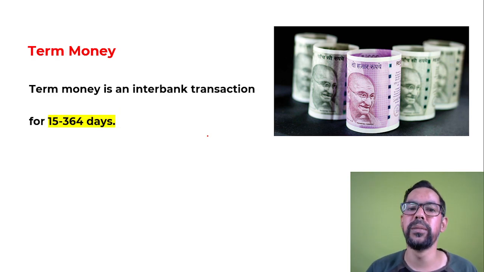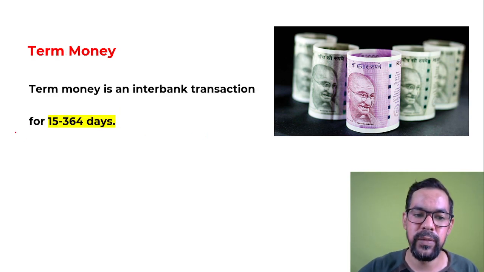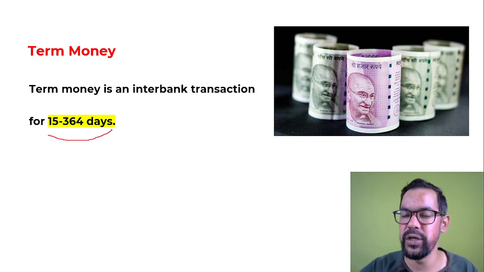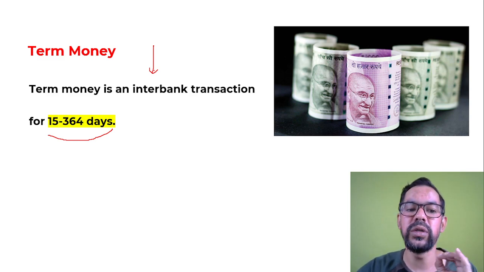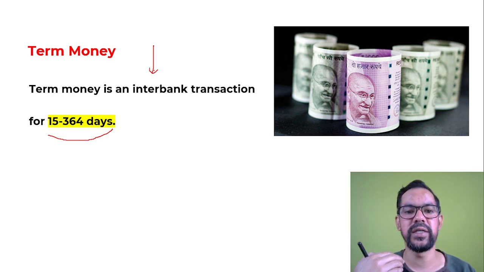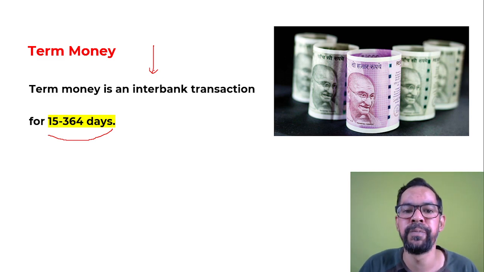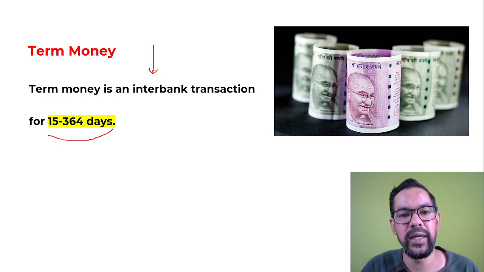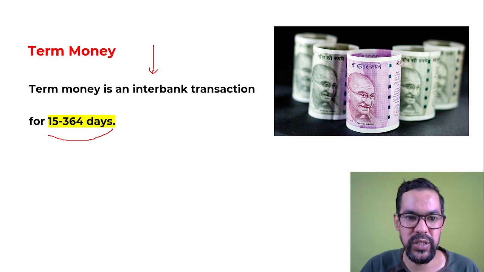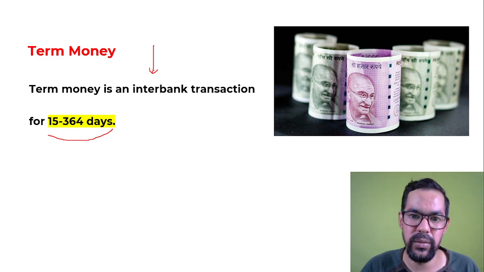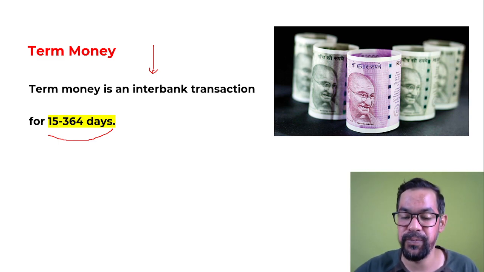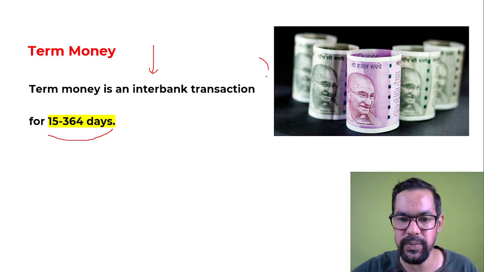The third one is term money. For term money, the time duration is 15 to 364 days. Again, it is an interbank transaction between two banks for 15 to 364 days. Let's say State Bank of India borrows 500 crore rupees from another bank like PNB for 300 days. This particular transaction is generally called term money in the Indian banking system. I hope this is clear to all of you.